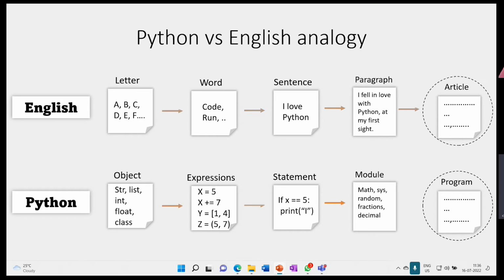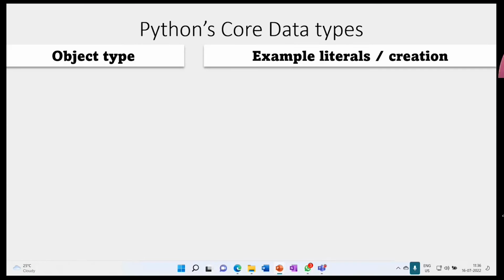Now we will see what are those core data types or core objects. I have told you Python is all about objects. I have already told you what an object is. I gave examples also.